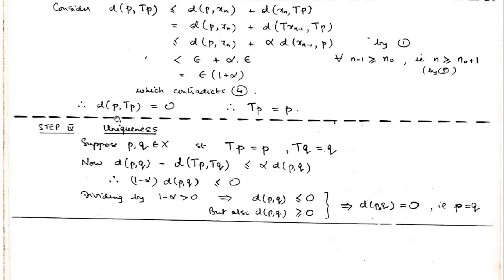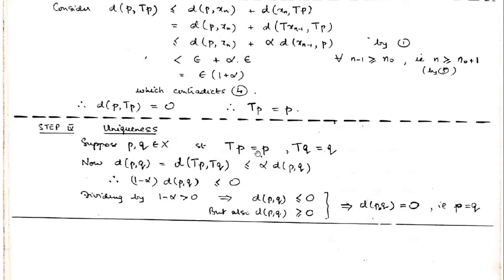We already have P as a fixed point. Suppose Q is also a fixed point, meaning TQ is equal to Q for some Q belonging to X. Then we will prove that this Q is equal to P. That will prove the uniqueness of the fixed point P in this metric space.